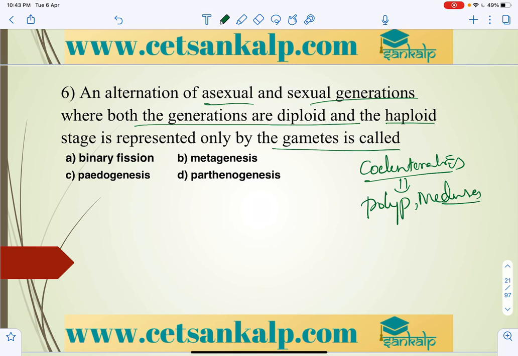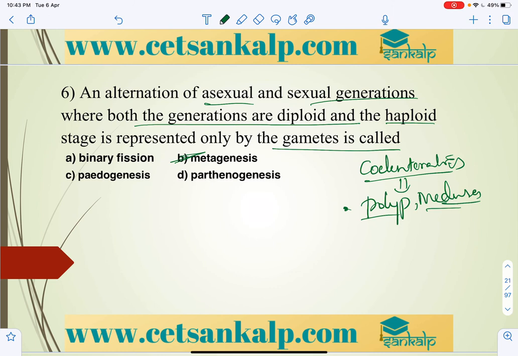So this is where the organism will produce. That is what we can say is the alternation of generation, right? So polyp to medusa and medusa to polyp. So that is one question we discussed in the animal kingdom. So metagenesis is the process.